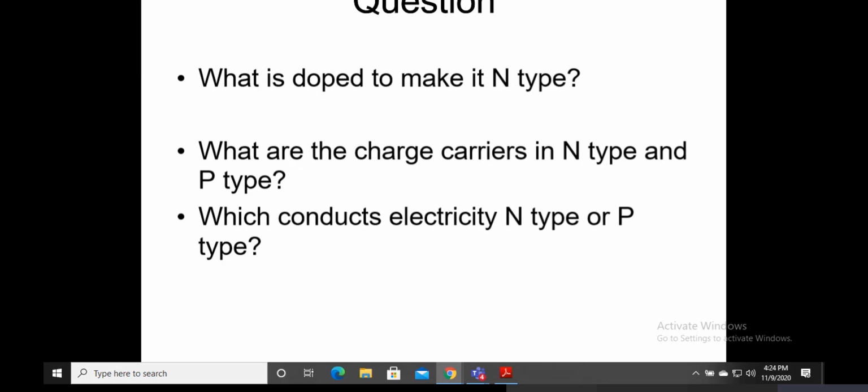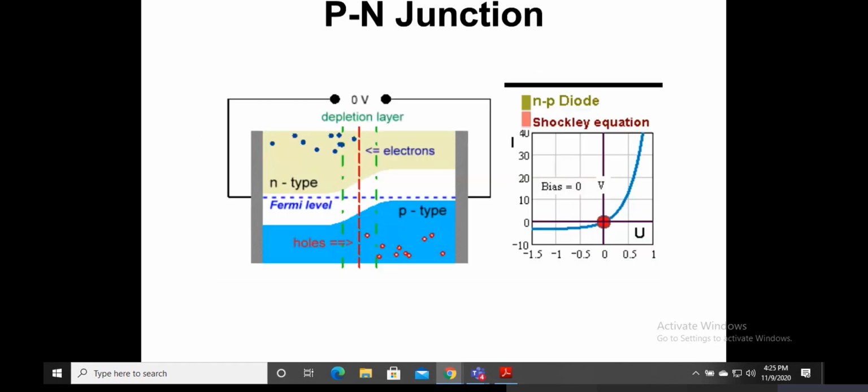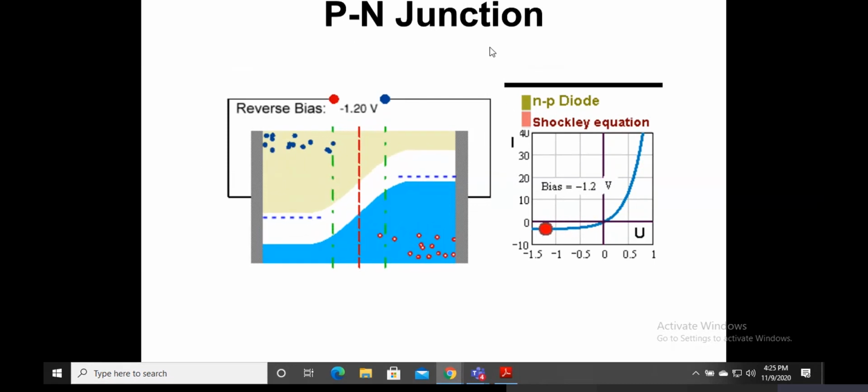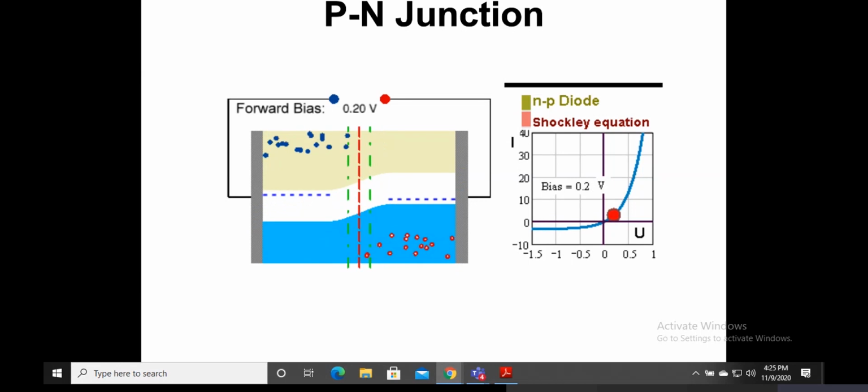We understood microscopically how a silicon crystal forms. Then we tried to add another element to it, not just to arrive here, but to arrive at a point as to what will happen when I join this N-type and P-type. That we call a PN junction. You would have heard this term at a railway station, for example, Jolarpet Junction.